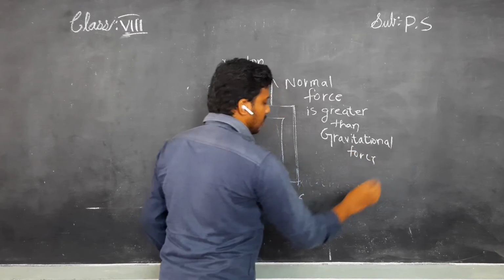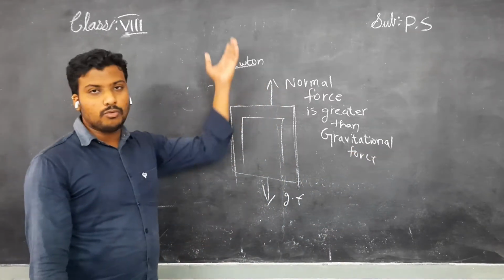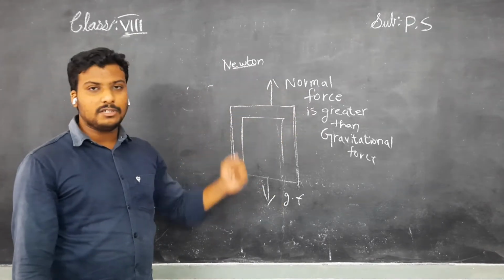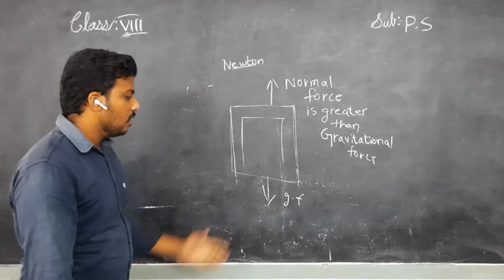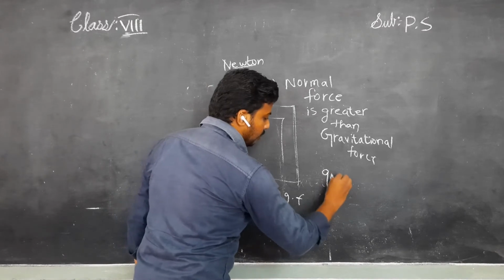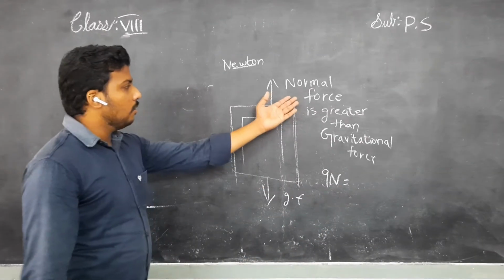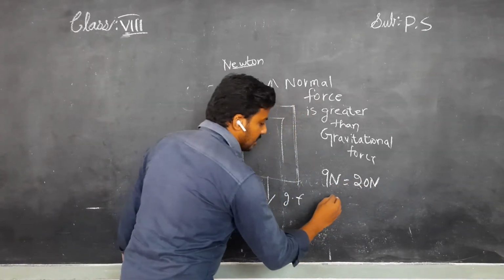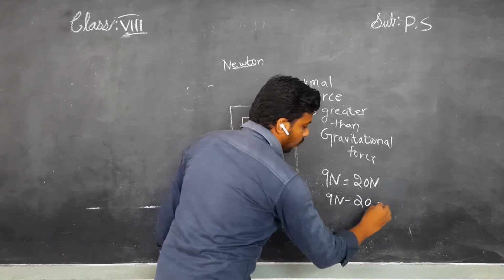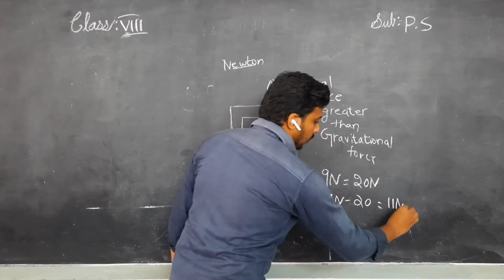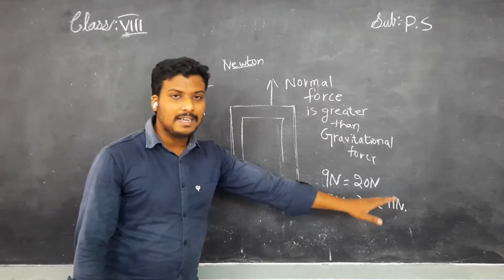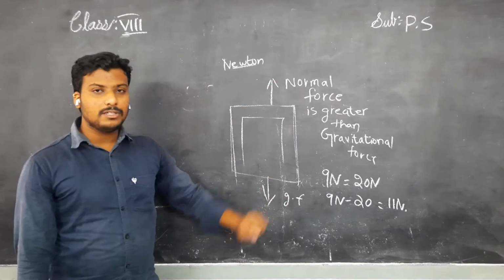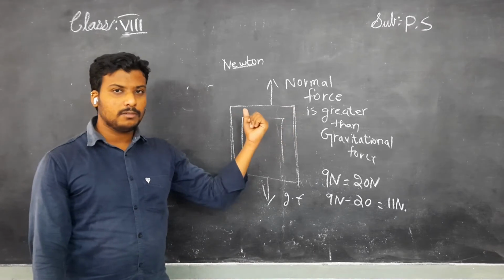Understand, children? Because the object from the 0th floor is moving towards the third floor, it means the normal force is applying much more force than the gravitational force. Simply, the gravitational force applied 9 newtons on the object. The normal force applied 20 newtons on the object. Now subtract: 20 minus 9, how much? 11 newtons. So 11 newtons of extra force is applied by the normal force, children. Here the normal force is greater than the gravitational force because they are in motion.